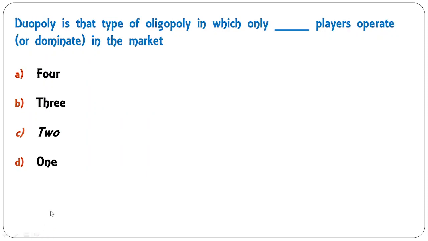Next, a duopoly is that type of oligopoly in which only dash players operate or dominate in the market. 4 players, 3 players, 2 players, 1 player. So duopoly means 2 players. It is a special case of oligopoly where there are 2 players operating and dominating in the market.